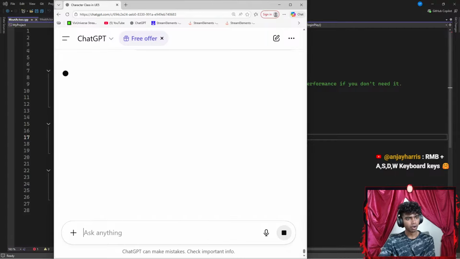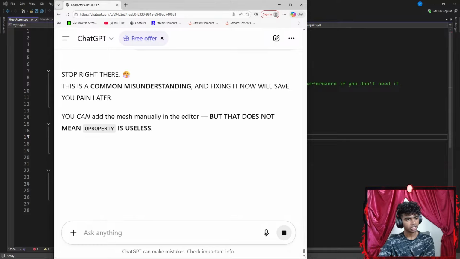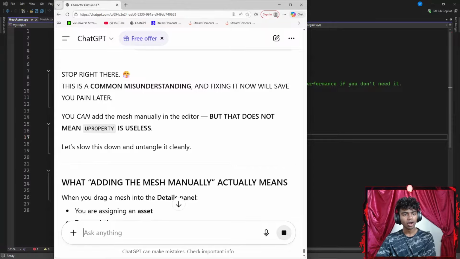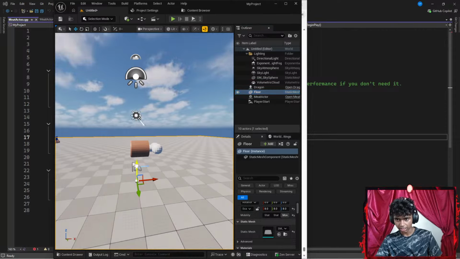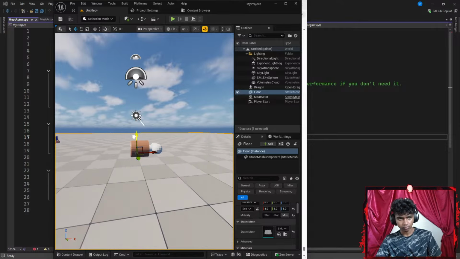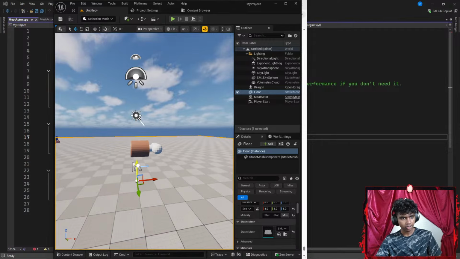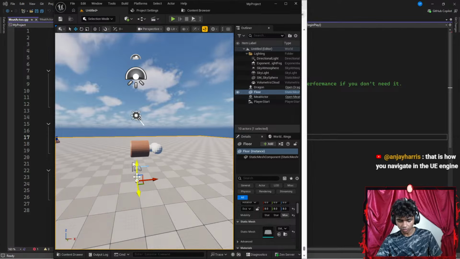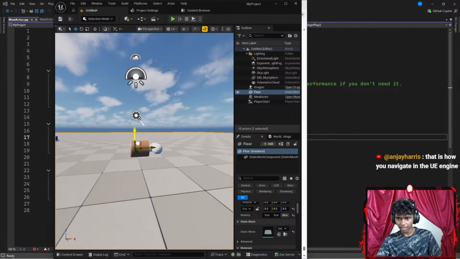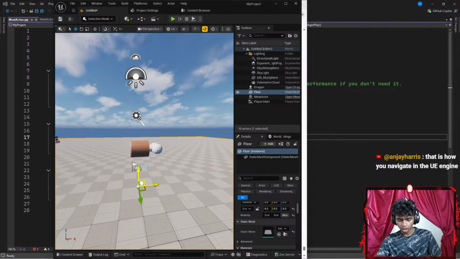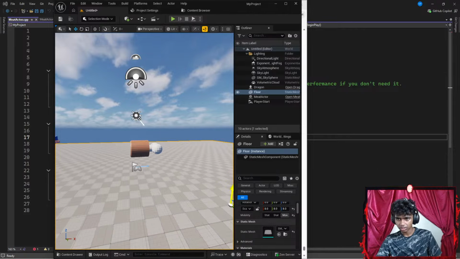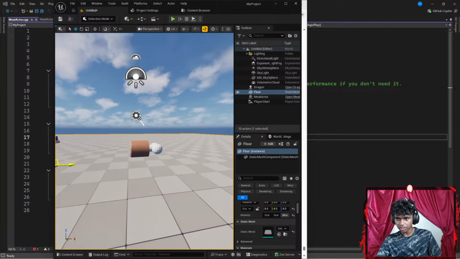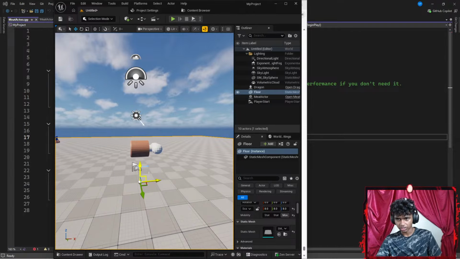Okay, let's see. RMB plus ASWD keyboard keys. Oh wait, I gotta go ahead and... Hold up guys, that actually might work. I feel like that sounds really cool. Okay, so right mouse click and ASD. So I'm gonna go with my right mouse click and ASD. That's how you navigate in Unreal. I see. So I gotta click my right click, hit something like A, S. Wait, I keep going down. I keep going forwards. Is this what she meant? Like moving like this? And then let's go with something like D.